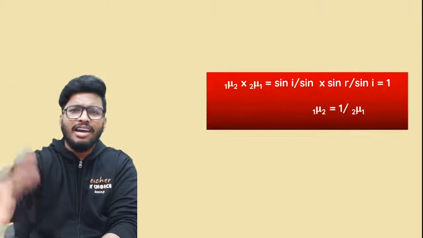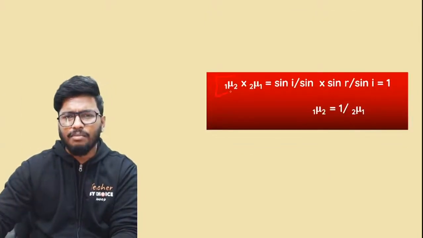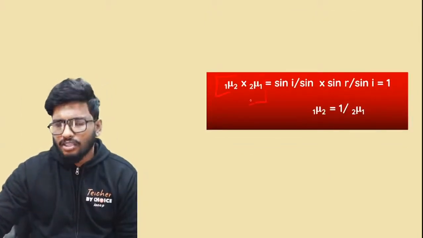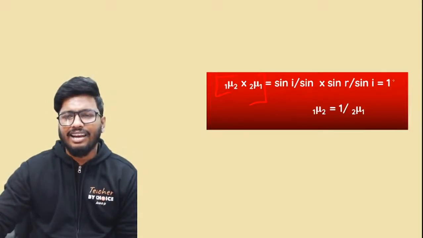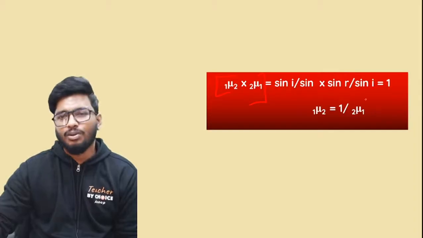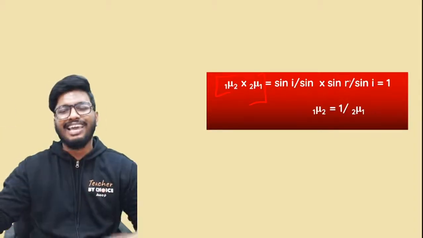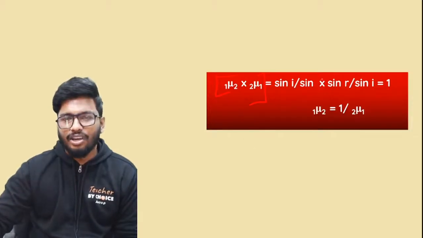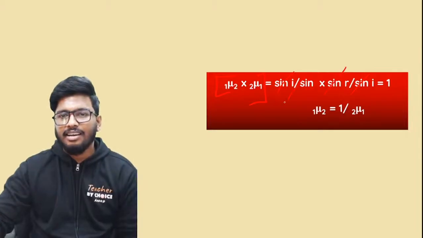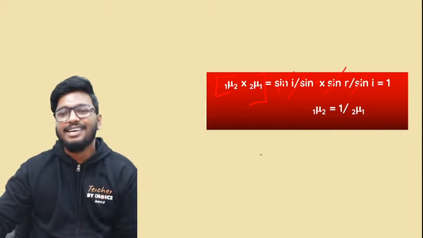So this is how you find it out. If you multiply the refractive index of the second medium with respect to the first one and of the first medium with respect to the second one, you will get 1, because everything gets cancelled out. Sine i gets cancelled, and sine r also gets cancelled, so what you're left with is 1.